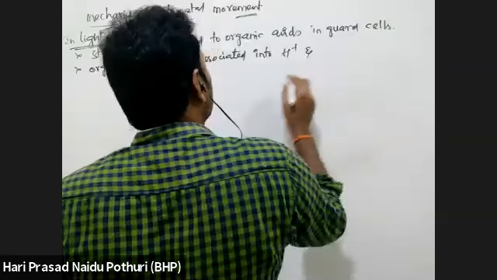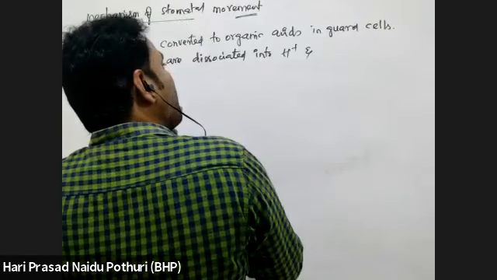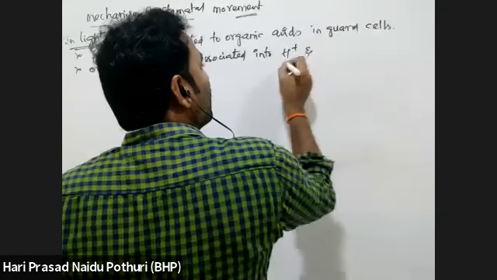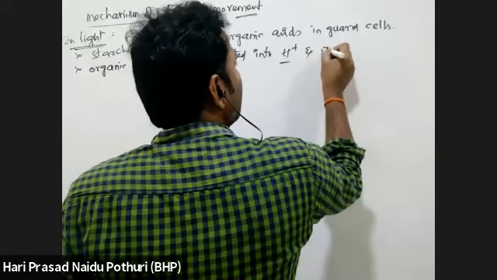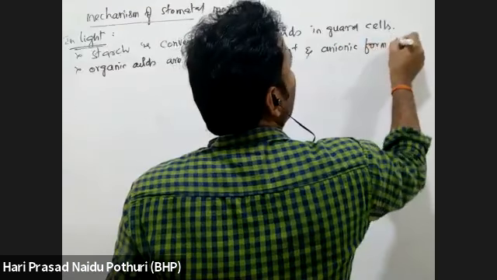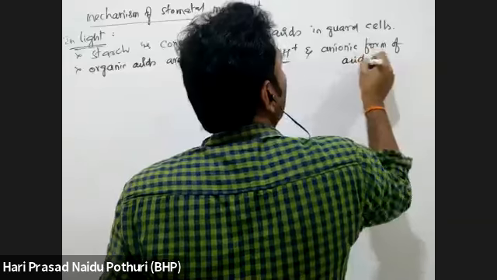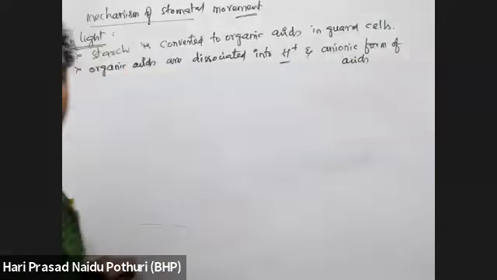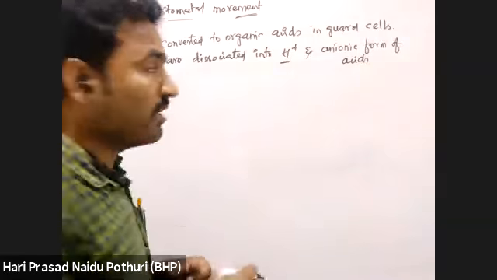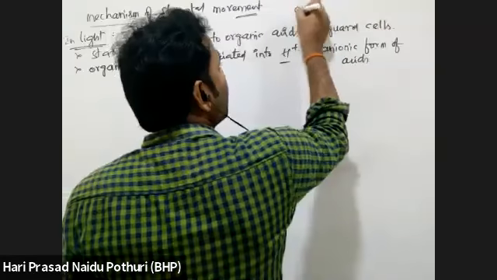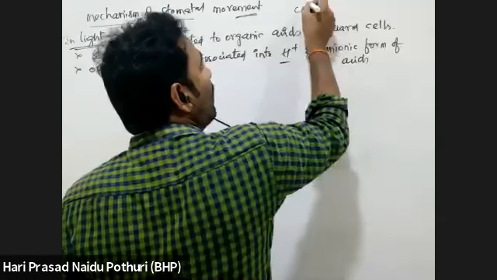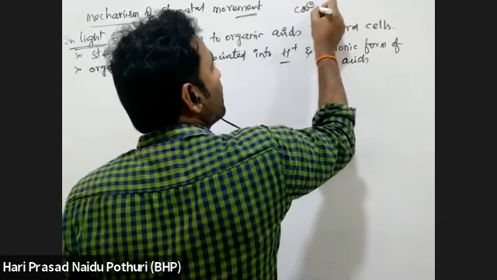And suppose we take an example. H plus ions and the anionic form of the acid. Why do we need to take an example? Suppose malic acid or oxalic acid, some organic acid, has a COOH group. That COOH group will convert into COO minus and H plus will be released.